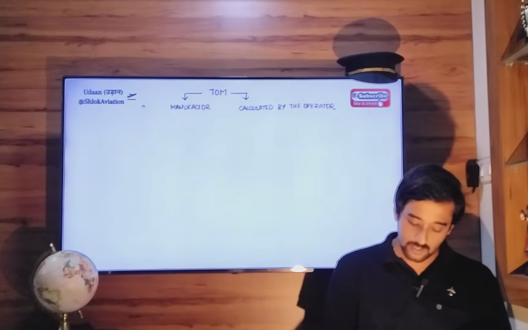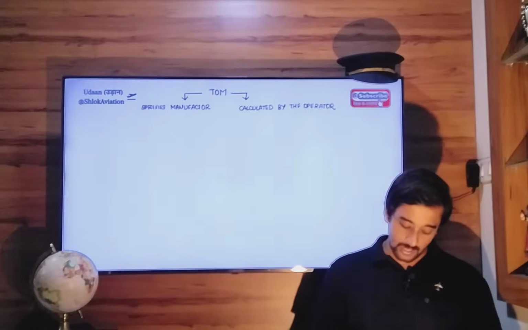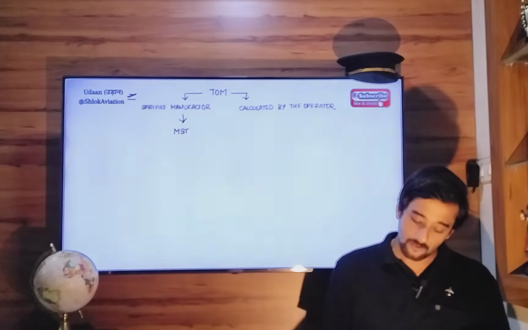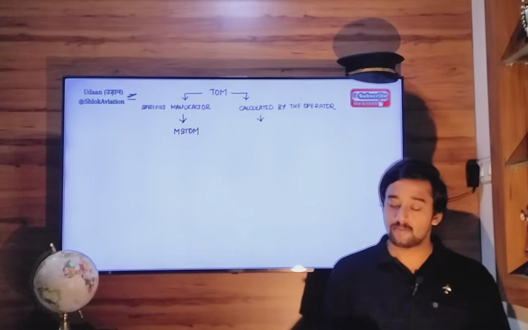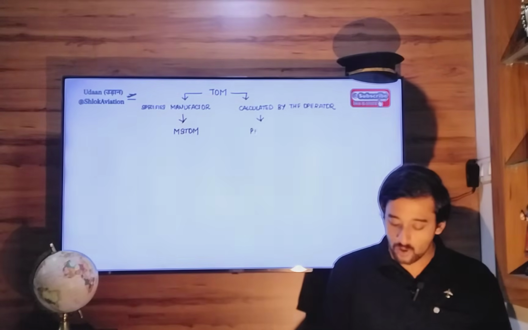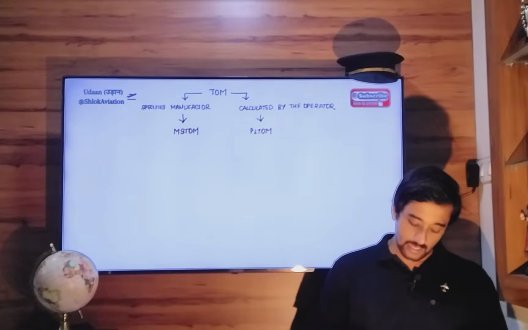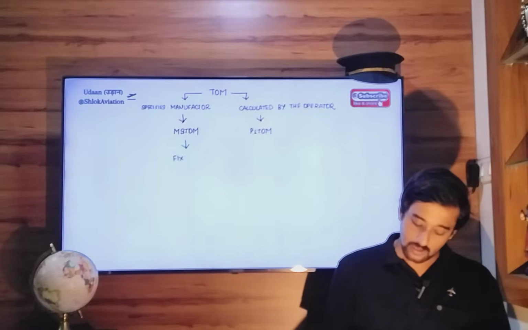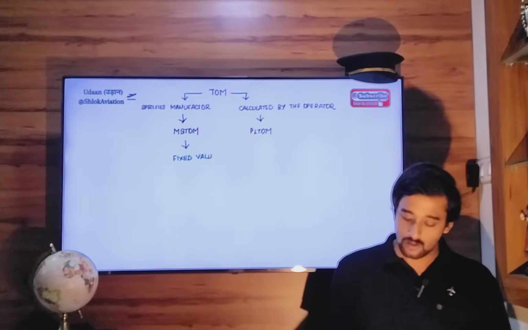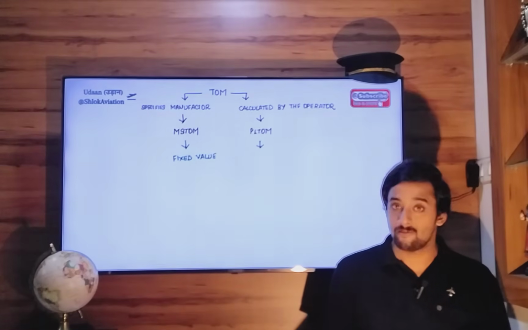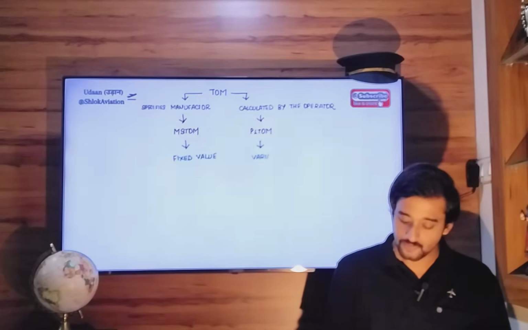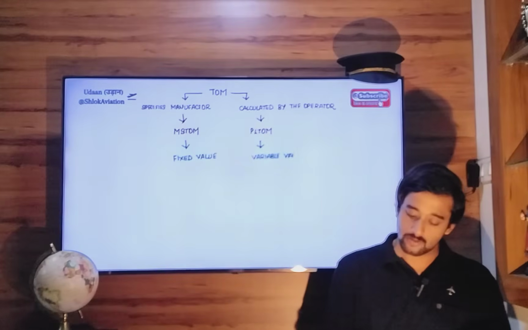So the manufacturer specifies this, and another is calculated by the operator. Now the one specified by the manufacturer is called maximum structural takeoff mass. The one calculated by the operator or the pilot in command is called performance limited takeoff mass. Next point, this maximum structural takeoff mass is a fixed value. Performance limited takeoff mass is a variable value. That means it keeps changing day to day depending on outside atmospheric conditions. It's a variable value. Okay?